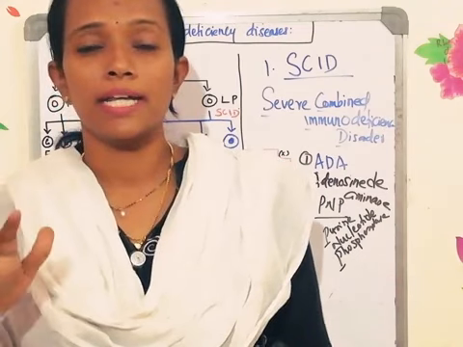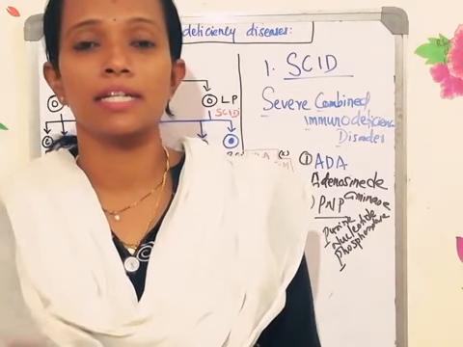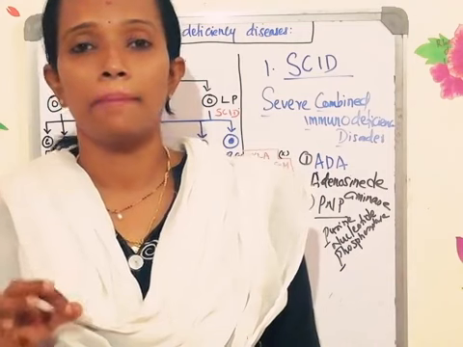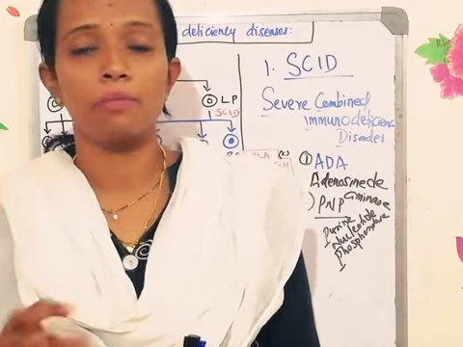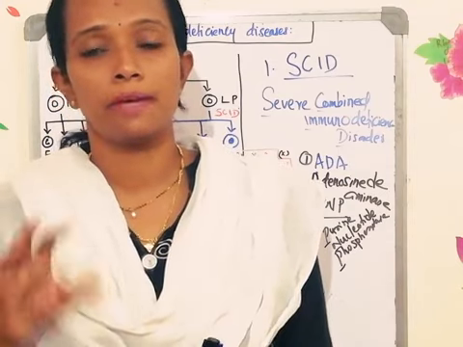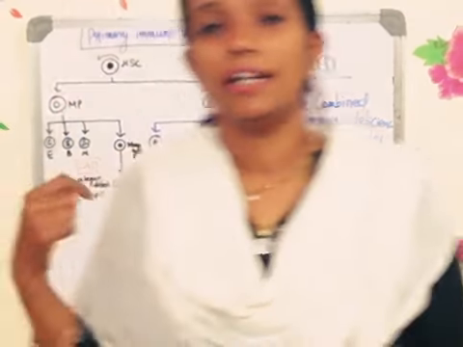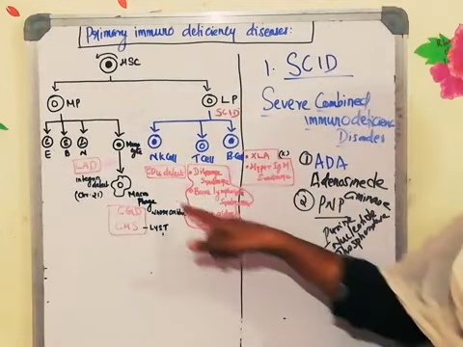And what happens when there is a CD16 defect? When CD16 is not synthesized, what will happen? The natural killer cells cannot function, and the defective cells which are there in the body will not be eliminated from the system, they will be retained. So that is the defect in the natural killer cell, which is called the CD16 defect.